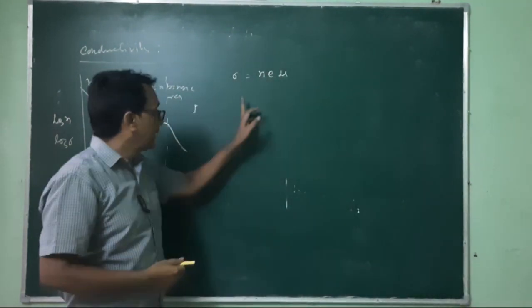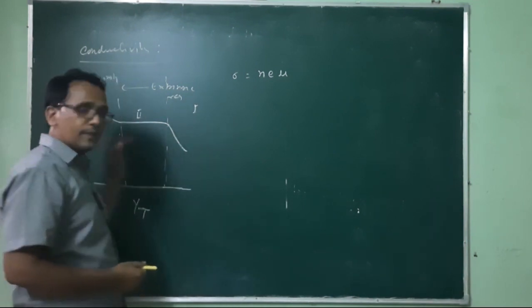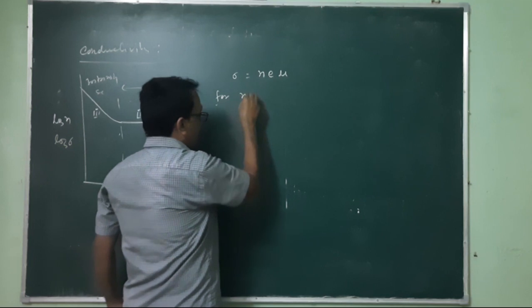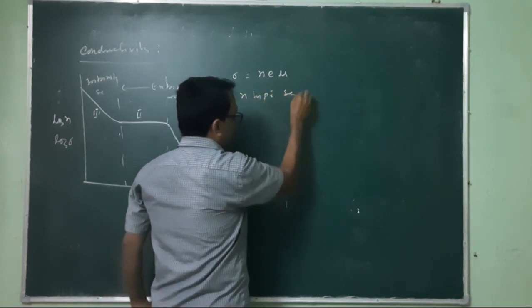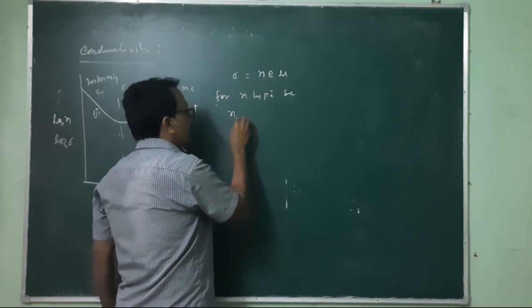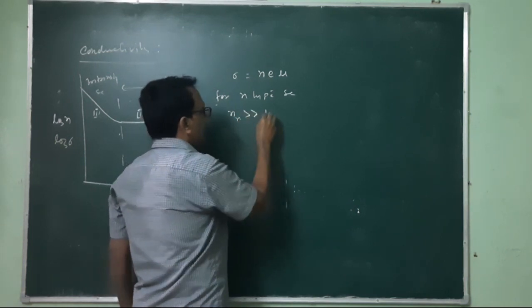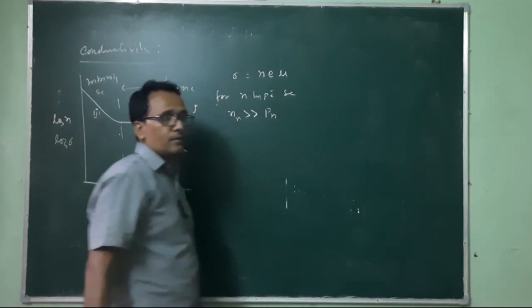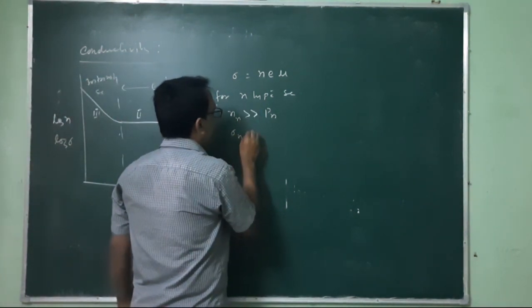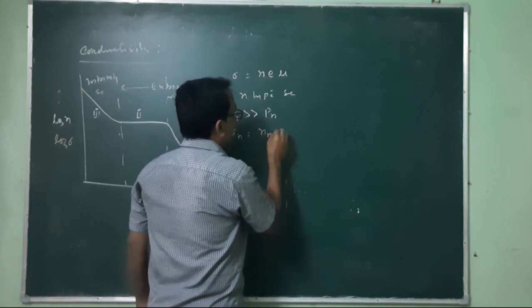So as carrier concentration increases, conductivity will increase. So for n-type semiconductor, where the total number of electrons is much greater than the total number of holes, one can write sigma n is equivalent to n e mu n.